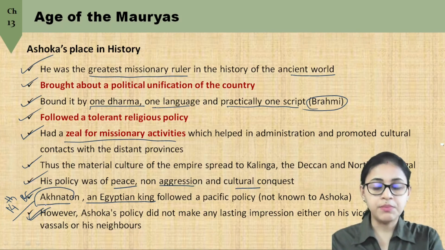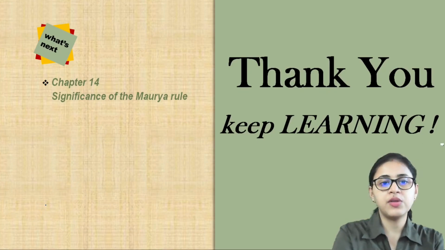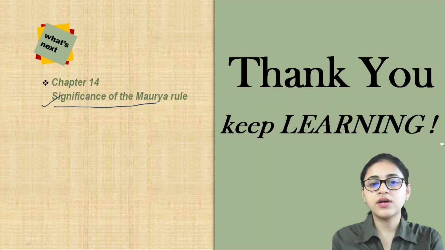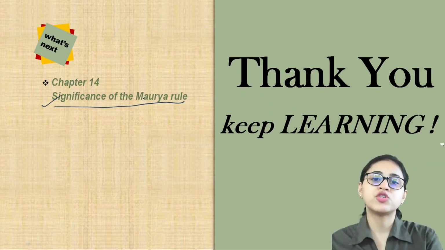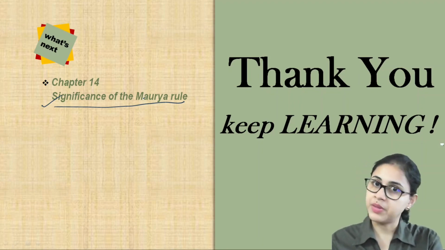We will talk about the causes of the fall of the Mauryan Empire in our next lecture, in detail, because the next lecture will be about the significance of the Maurya rule, where we will be talking about the social conditions, the economic regulations, the spread of the material culture, and in detail the causes of the fall of such a huge Mauryan Empire.